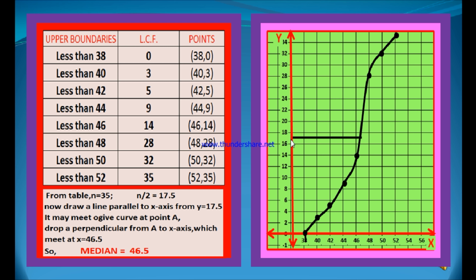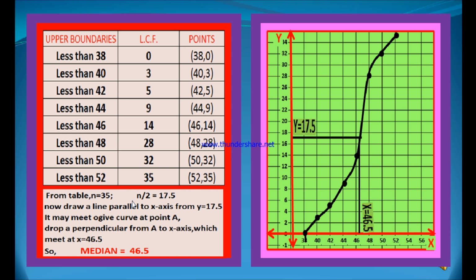This is 17.5. From this, y is equal to 17.5. You draw a line parallel to the x-axis. It may cut the ogive curve at a particular point. From this point, you drop a perpendicular onto the x-axis. This perpendicular meets the x-axis at 46.5. Therefore, the median of the given data is 46.5.